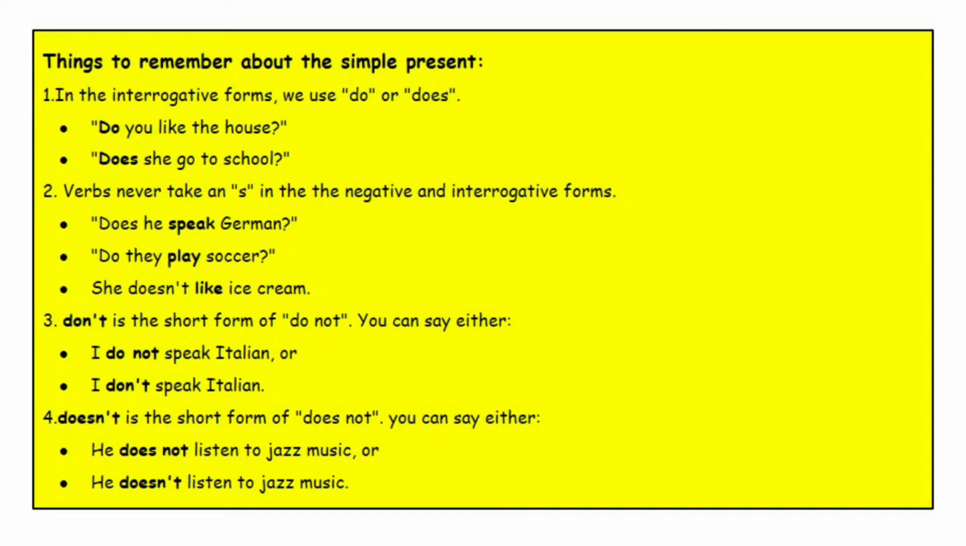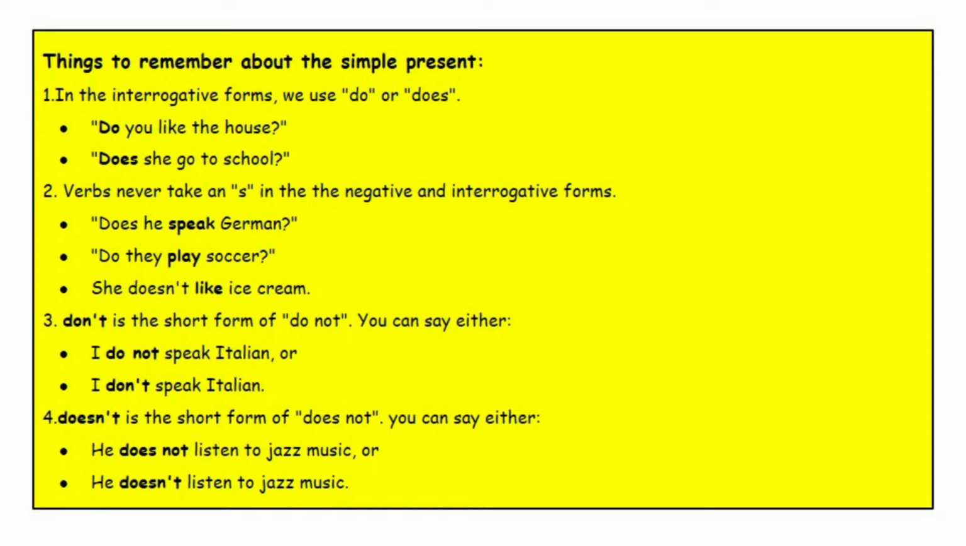Number 2. Verbs never take an S in the negative and interrogative forms. The examples: Does he speak German? Do they play soccer? She doesn't like ice cream. Number 3. Don't is the short form of do not. You can say either I do not speak Italian or I don't speak Italian. Number 4.